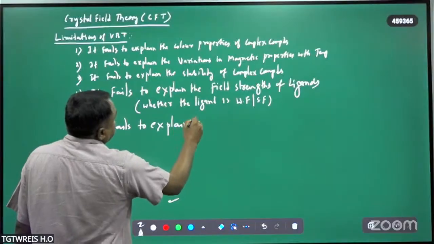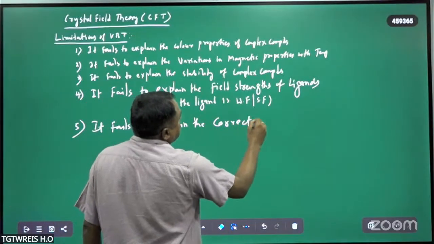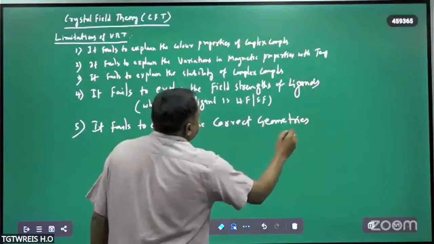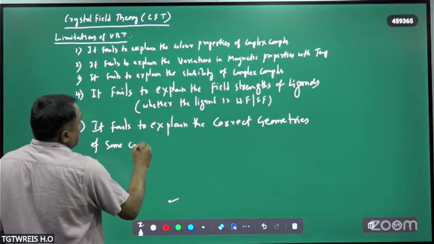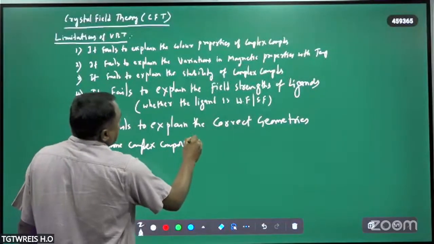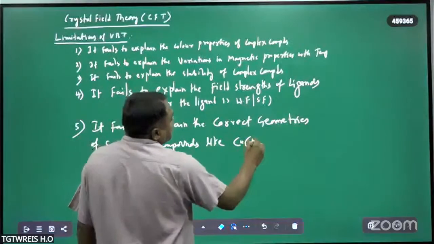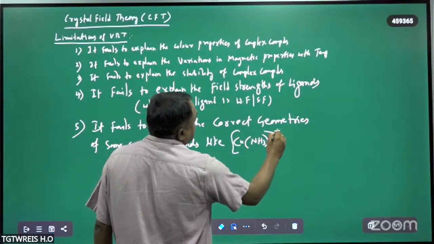the correct geometries of some complex compounds like [Cu(NH3)4]2+.